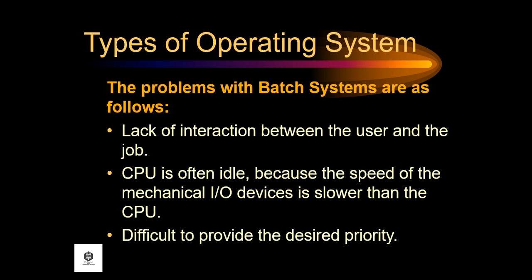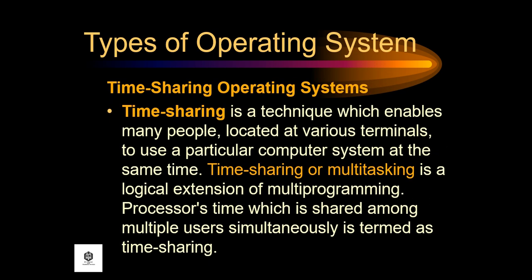The problems with batch systems are as follows: lack of interaction between the user and the job. The CPU is often idle because the speed of the mechanical input-output devices is slower than the CPU. It is also difficult to provide the desired priority.